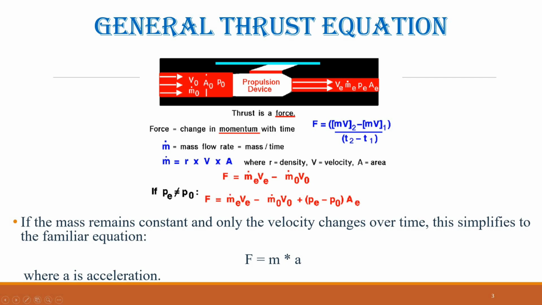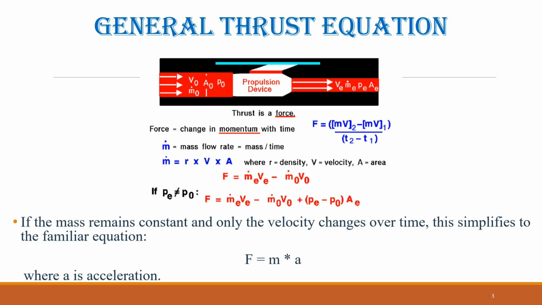If the mass remains constant and only the velocity changes over time, this simplifies to the familiar equation. Force equals mass multiplied by acceleration, F equals m times a, where a is acceleration. Tracking mass is straightforward when dealing with a solid because the molecules are tightly bound and retain the solid's shape. However, in fluids, particularly moving fluids such as air or fuel, tracking mass is more complex.